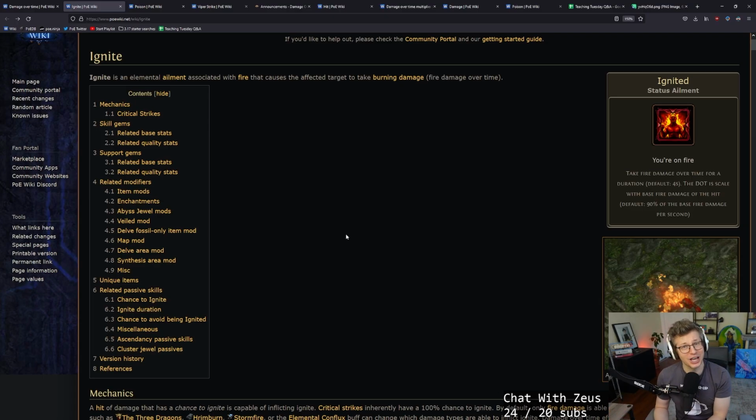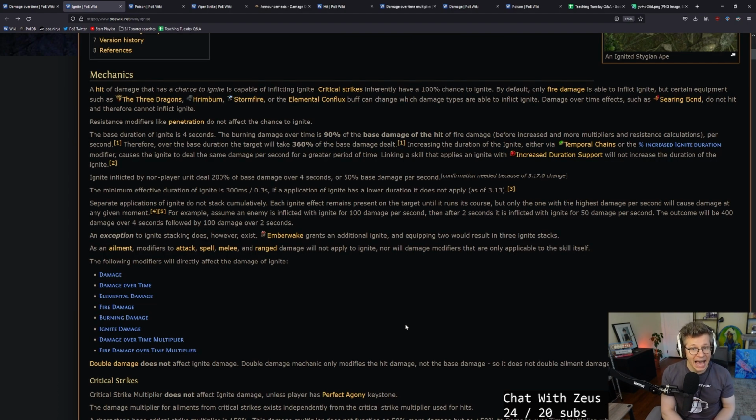We started with the most complicated ailment. Let's talk about the more simple one. Ignite is an elemental ailment associated with fire that causes the affected target to take burning damage, aka fire damage over time. A hit of damage that has a chance to ignite is capable of inflicting ignite. As we just talked about with poison, same idea.